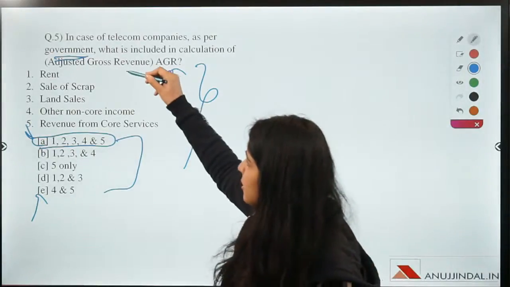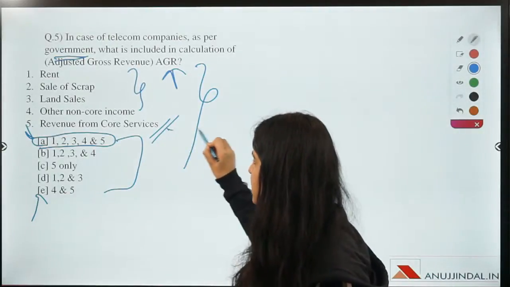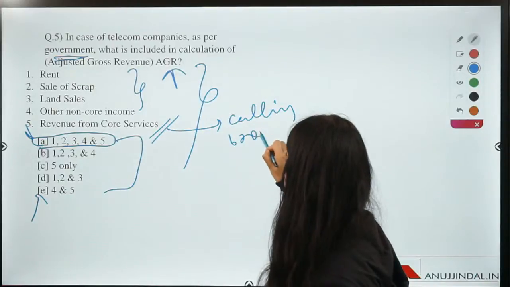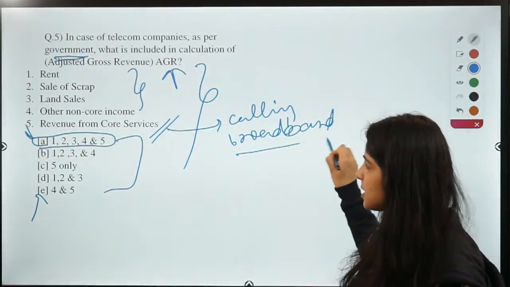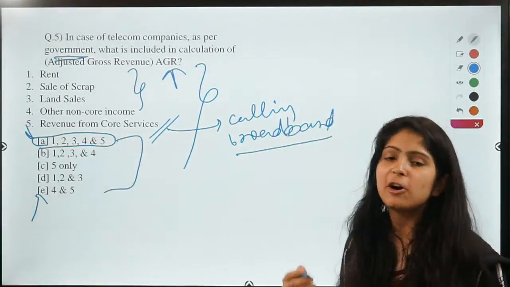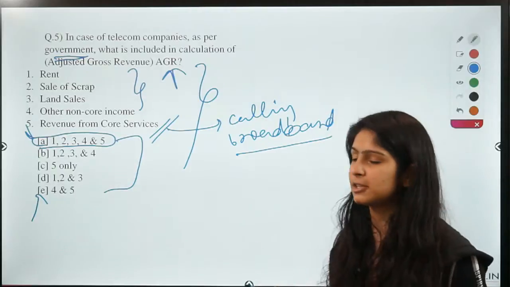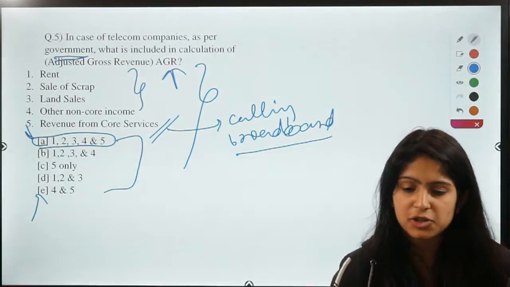It can be non-core incomes or it can be income from core services that are providing calling services and broadband services. So that is why as per the government, every component should be included to calculate AGR or adjusted gross revenue. So I hope we are clear with this solution, guys.